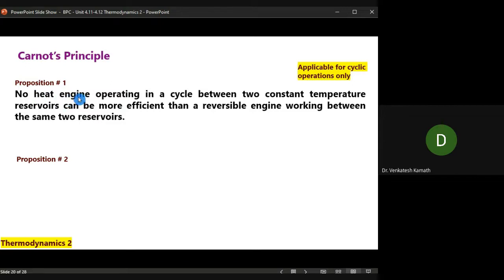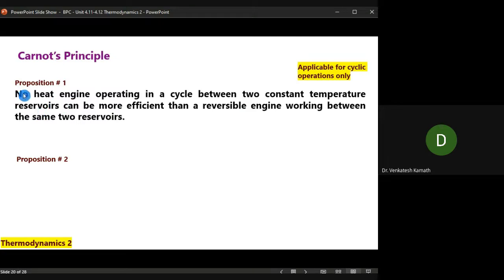No heat engine. Look at this. It is a heat engine. And look at the negative word here. No. There is no such thing. That's the meaning. No heat engine operating in a cycle. Please note this. This is always common. Cyclic process. We are always talking about a cyclic process here between 2 constant temperature reservoirs. So there should be 2 constant reservoirs, right? Because when I say heat engine, there is one HTR, one LTR, high temperature reservoir, low temperature reservoir.